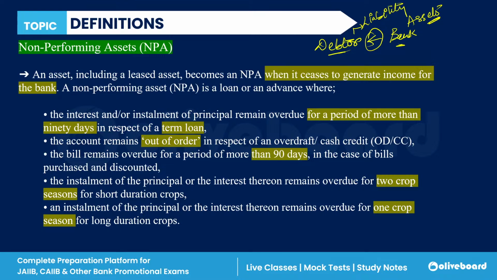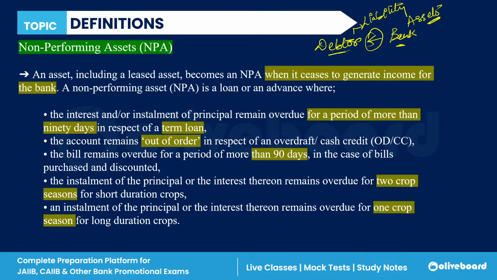So a non-performing asset is any of the bank's assets which ceases to generate income. Then it is known as a non-performing asset.